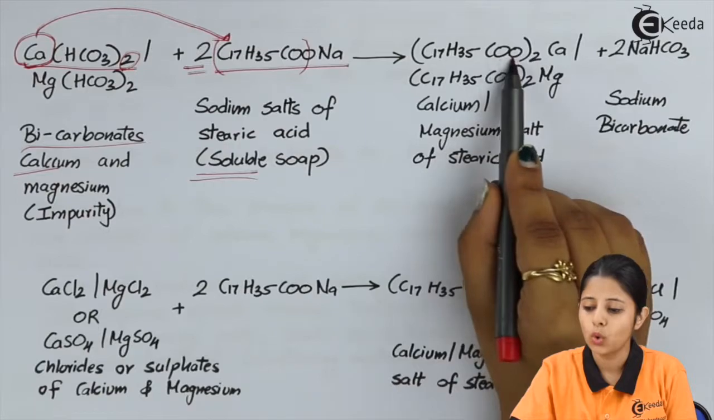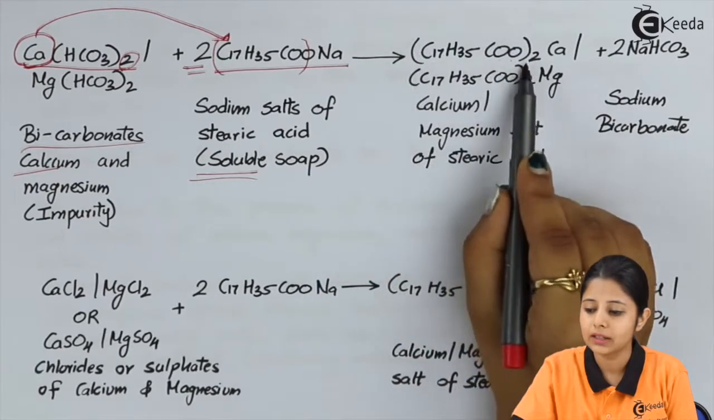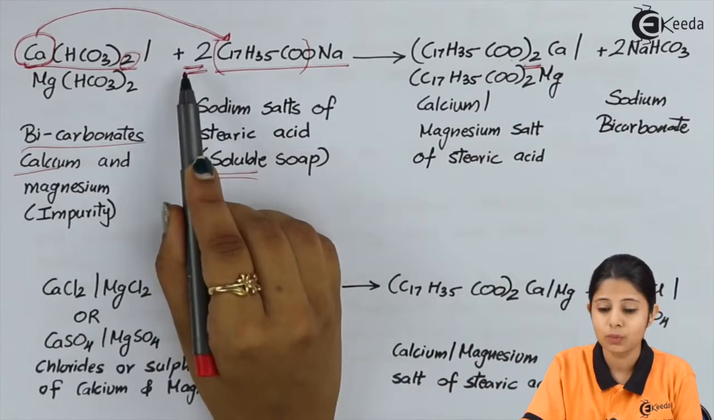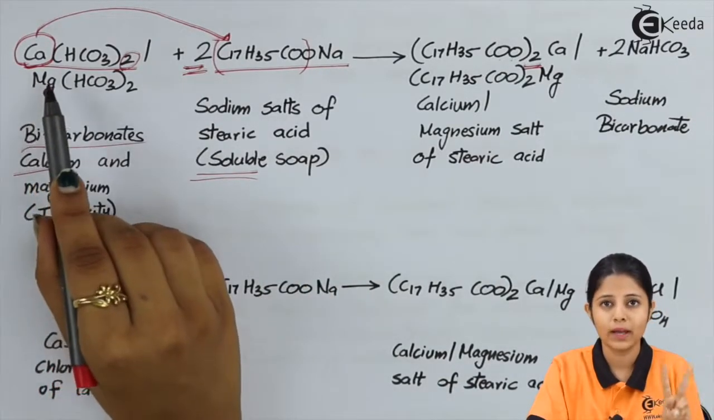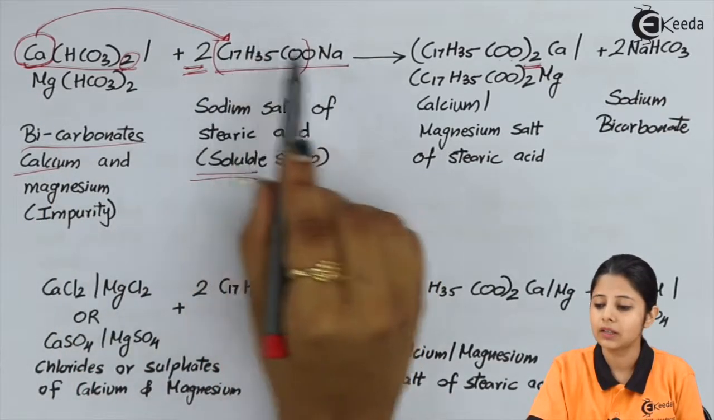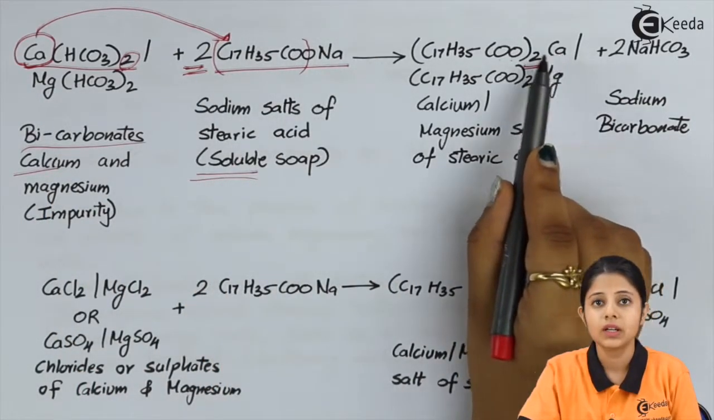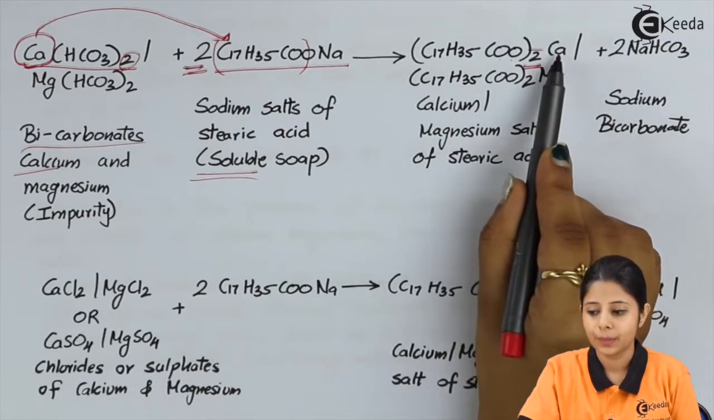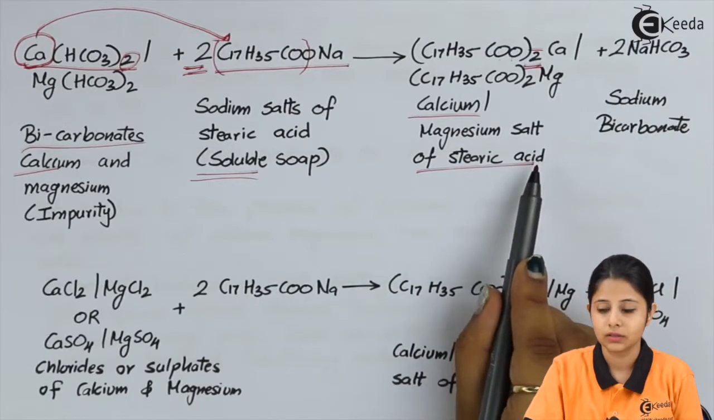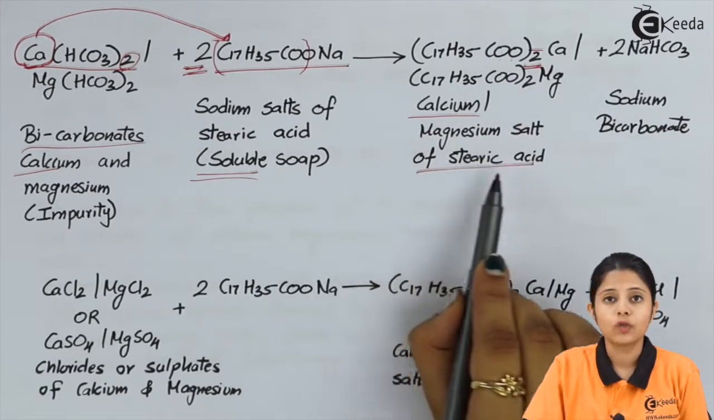So this is (C17H35COO) and this entire thing is twice. Over here on the reactant side we have taken twice because calcium has a valency of 2. Calcium needs to satisfy its 2 bonds, and that is the reason why this entire thing we'll take it as twice, and then we'll make a bond with Ca. This is known as calcium salt of stearic acid.